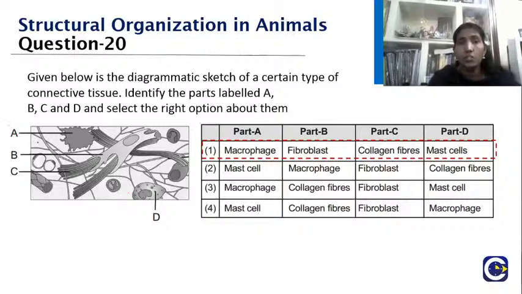It is the macrophage. B is the fibroblast; we saw that the extracellular matrix is secreted from there. We also saw the adipose cells coming up. Then C is the collagen fibers, one of the ground substance. And then we have the mast cells, D. So these are the parts that we are seeing here.